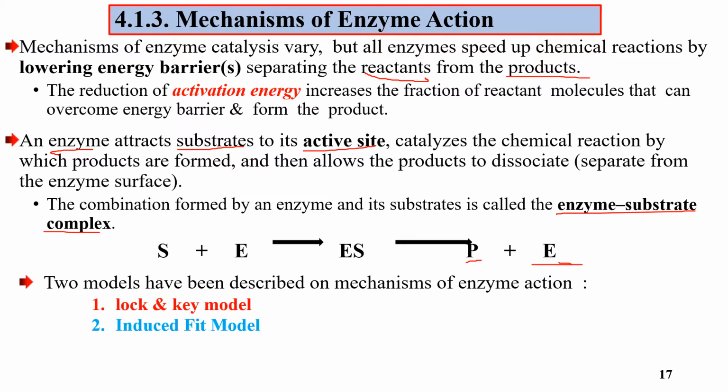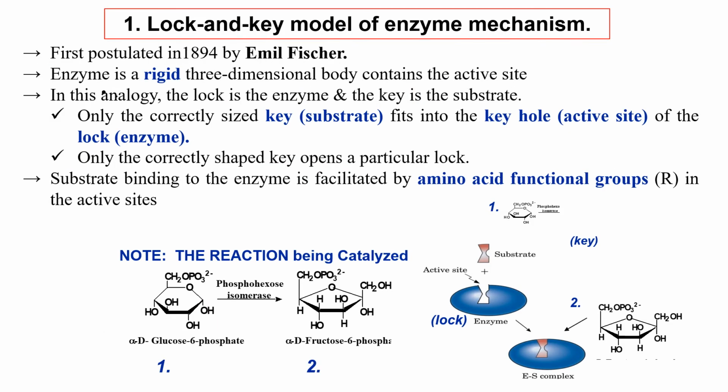Two models have been described for the mechanism of enzyme action, or how enzymes work. The first one is the lock and key model. The second one is the induced fit model. Let me see them one by one.